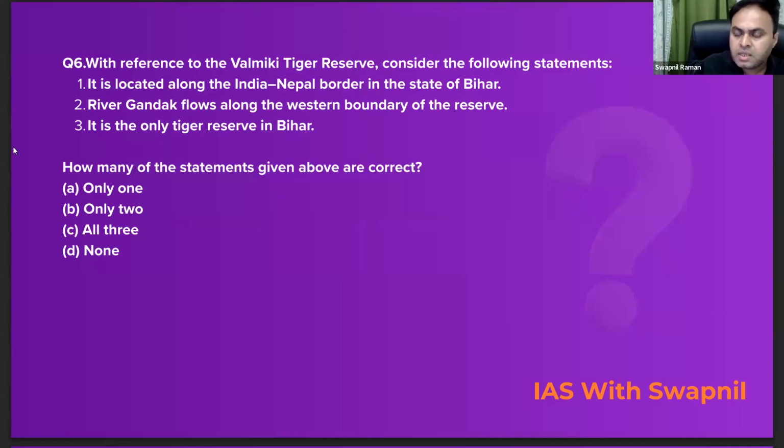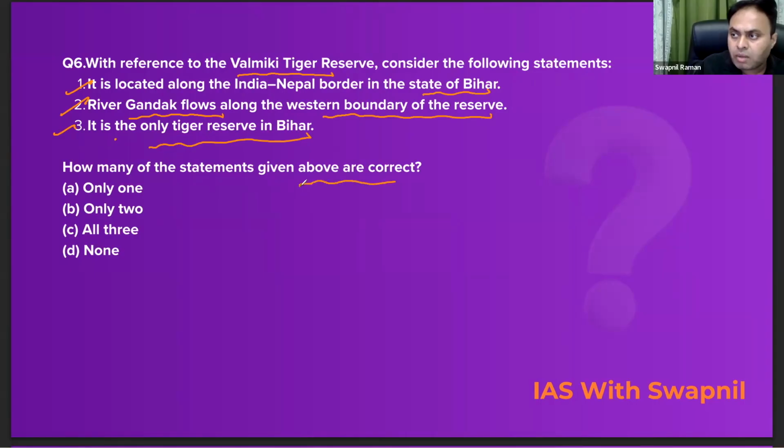So question number 6, with reference to the Valmiki Tiger Reserve, consider the following statements. The first statement says, it is located along the Indo-Nepal border in the state of Bihar. Absolutely correct. The second statement says, the river Gandak flows along the western boundary of the reserve. Again correct. The third statement says, it is the only tiger reserve in Bihar. Again correct. So how many of the statements given above are correct? All these statements are correct here. So C for Calcutta would be the correct answer.